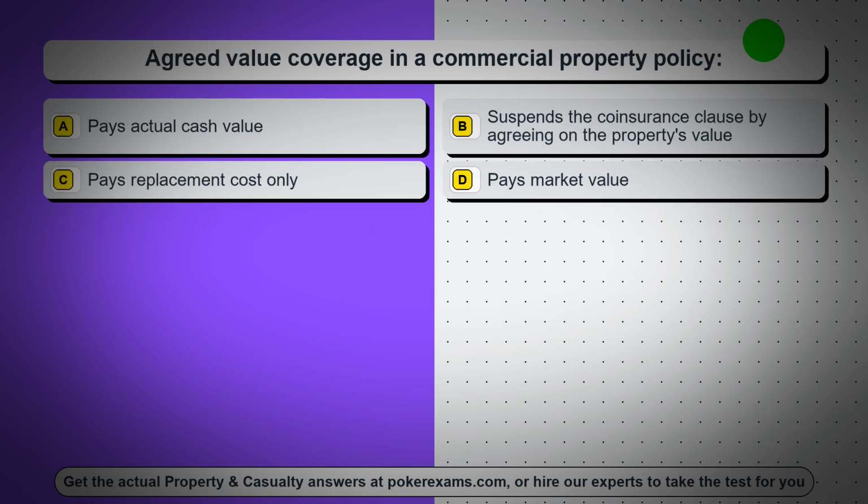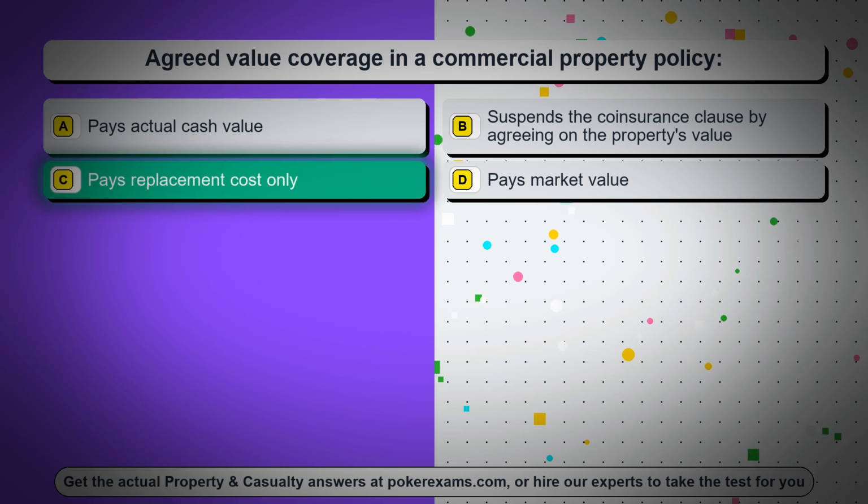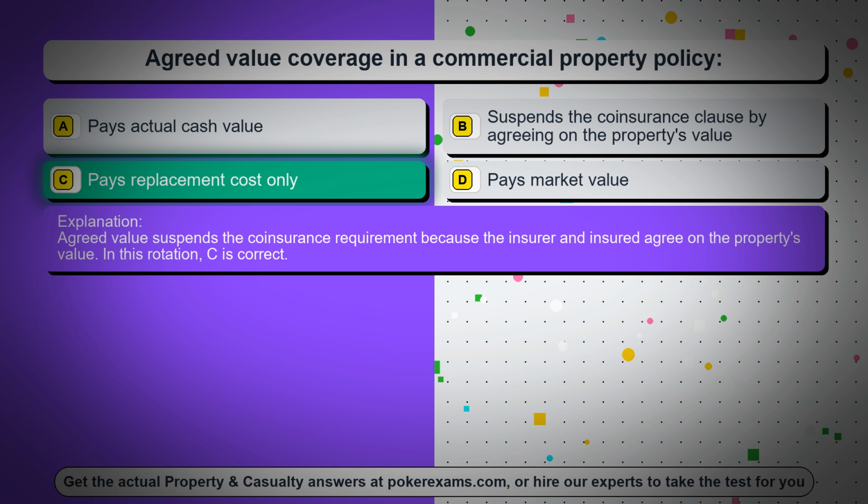Question 87. Agreed value coverage in a commercial property policy. Option A, pays actual cash value. Option B, suspends the coinsurance clause by agreeing on the property's value. Option C, pays replacement cost only. Option D, pays market value. The correct answer is option C, pays replacement cost only. Agreed value suspends the coinsurance requirement because the insurer and insured agree on the property's value. In this rotation, C is correct.